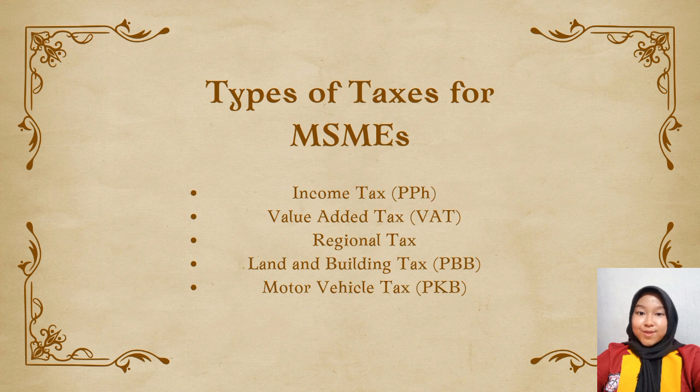4. Land and building tax. MSMEs that own property or buildings are also subject to PBB, depending on the selling value of the taxable object owned. 5. Motor vehicle tax. If MSMEs have motorized vehicles for operations, they must also pay PKB in accordance with applicable provisions. Taxes for MSMEs are designed to be simpler to support business growth and sustainability.